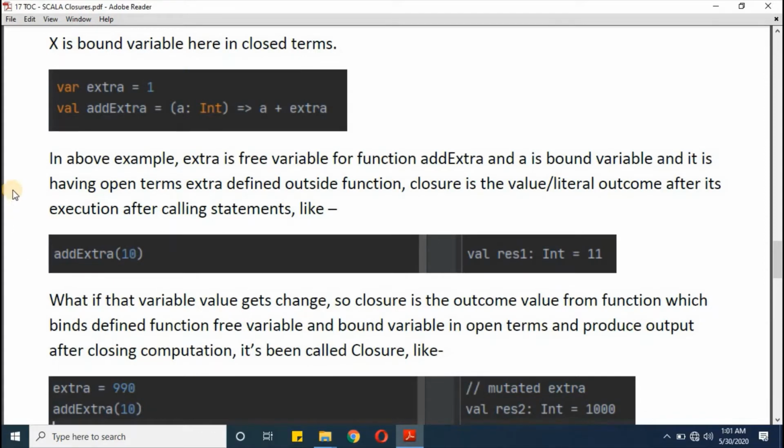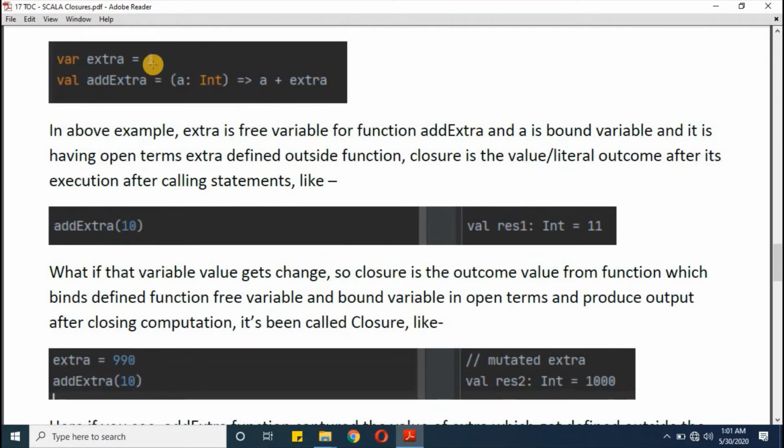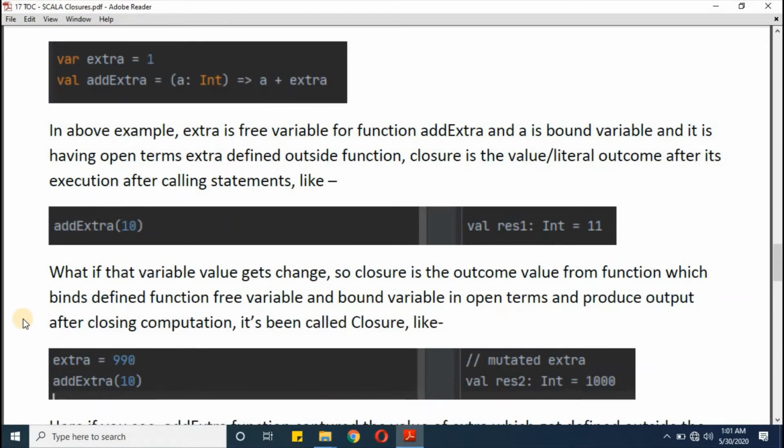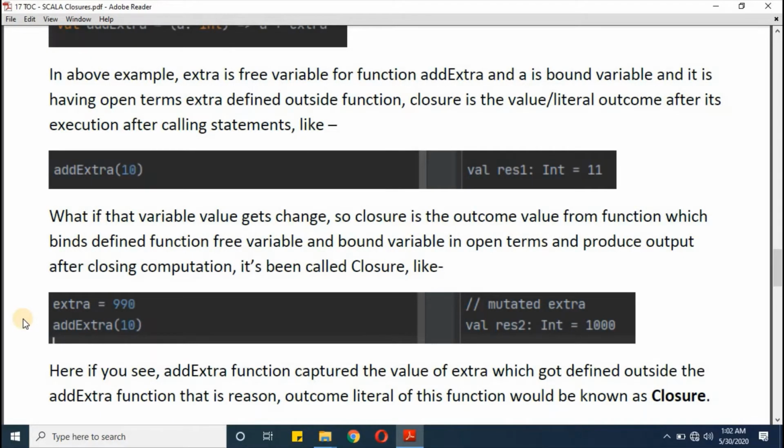I'm writing add extra, and as argument I'm passing 10. Since it already had extra as 1, it will give us 11 here. What if the value of that extra variable gets changed? Will it have any impact on our closure definition? I would say no, because your extra variable was a free type of variable. When we call the add extra function, we pass 10 in its bound type of parameter, and then we get the outcome. The outcome we get, we call it a closure literal. That means we are closing the computation there.